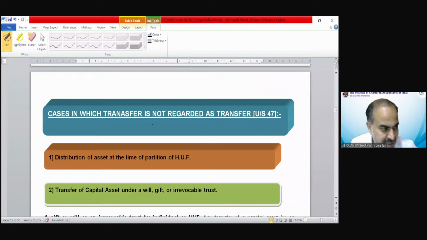Now we are moving on to some special and specific provisions. Now section 47 is over here. And section 47 talks about cases in which transfer is not regarded as transfer. And you might remember that I just discussed a simple example regarding this section 47 in the definition of transfer. When we were discussing the definition of transfer under section 2(47), then I told you a simple example which was connected to section 47, and we have discussed about this also.